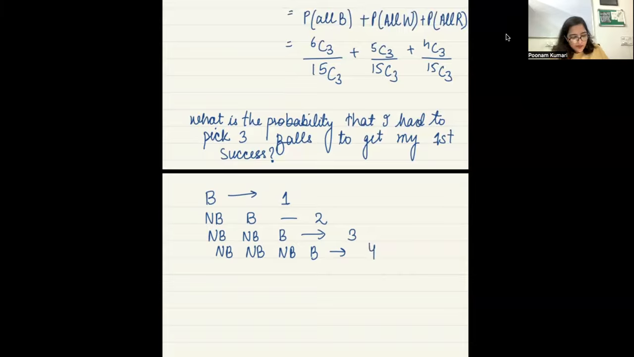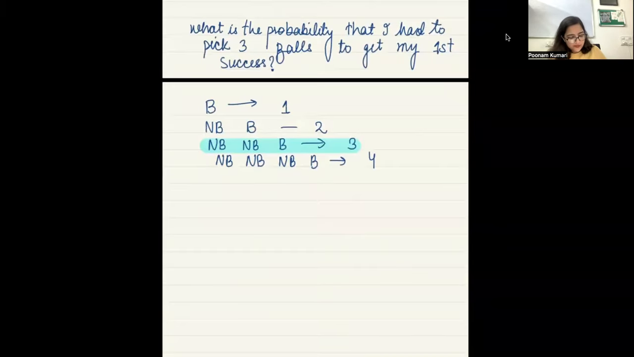So you have to find the probability of this situation, that you had to pick 3 balls to get your first success. The first time you picked, you got a non-blue ball. The second time you picked, you also got a non-blue ball. And the third time you got a blue ball. You have to find the probability of first ball not blue, intersection, second ball not blue, and third ball blue, right?